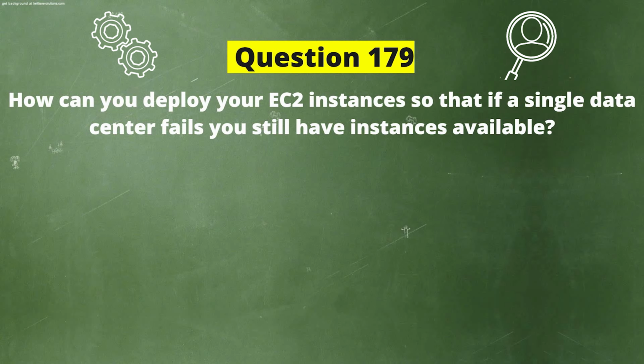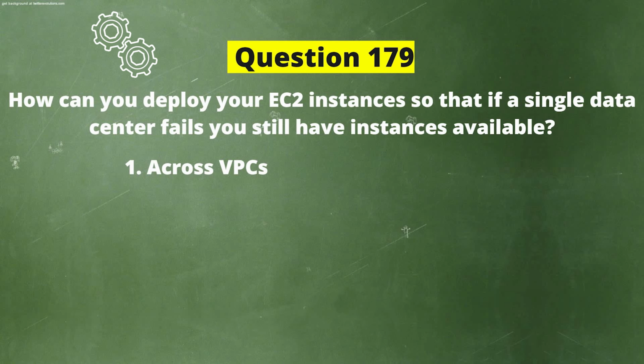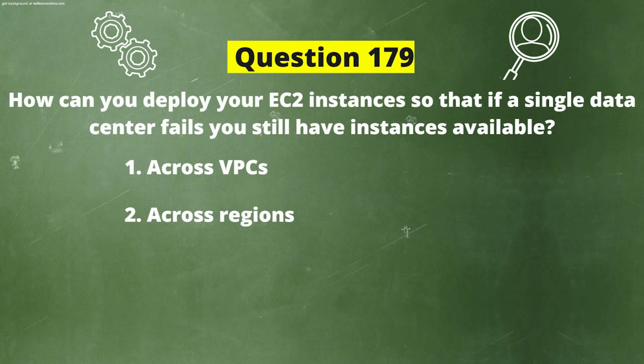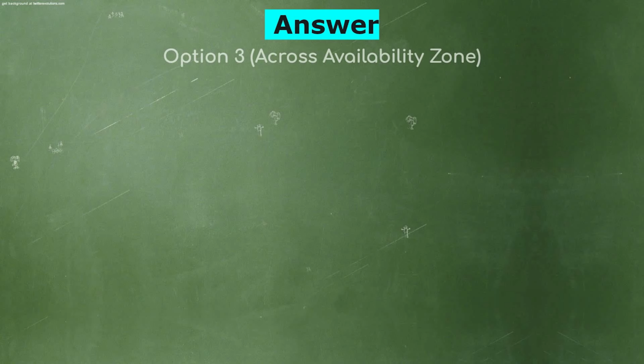Next question. How can you deploy your EC2 instances so that if a single data center fails, you still have instances available? Now the options are: Option 1, across VPCs. Option 2, across regions. Option 3, across availability zones. Option 4, across subnets. And the correct answer is option 3, across availability zones.